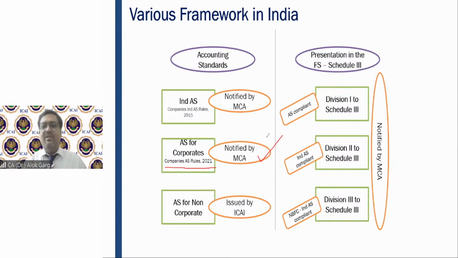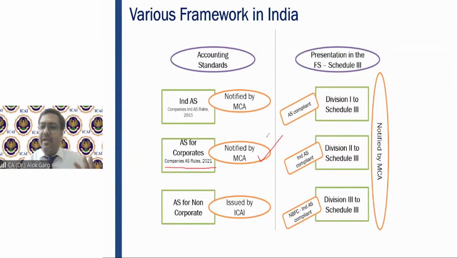And the same approval structure for IND AS is also there in India, right? Accounting Standards Board of ICAI drafts those accounting standards or IND AS. It sends them to NFRA for their approval. Then NFRA, once approved, sends them to the MCA for notification. When MCA comes up with the notification, it becomes law of the land, right? This is how accounting standards or IND AS get notified.